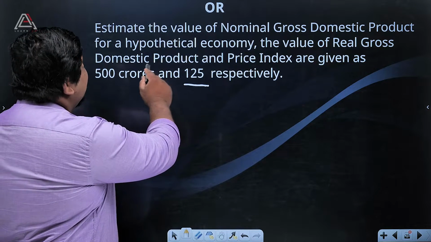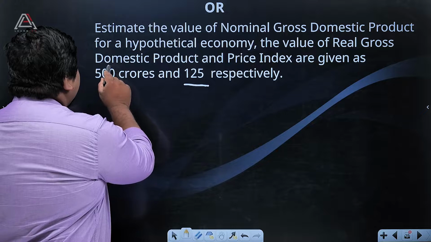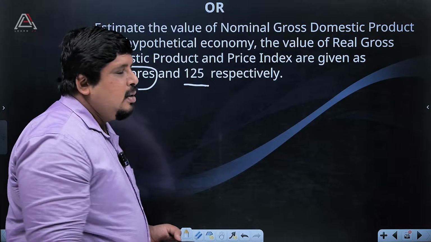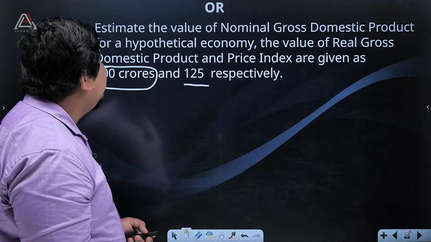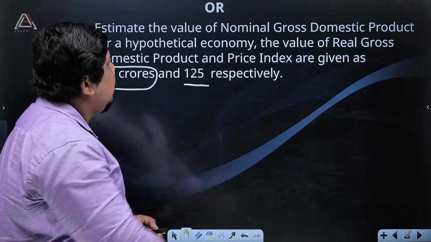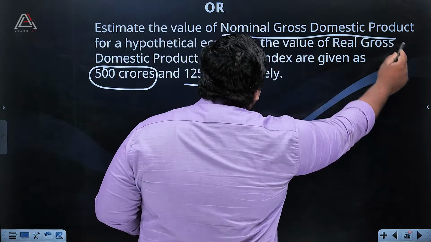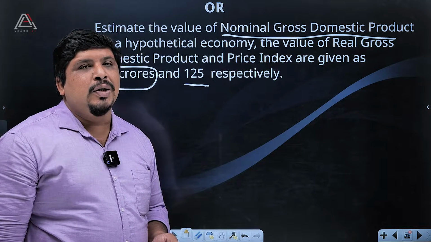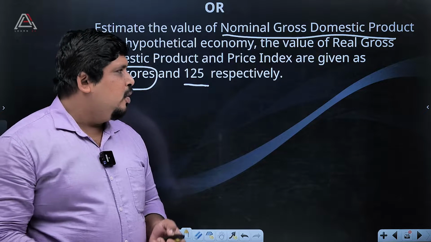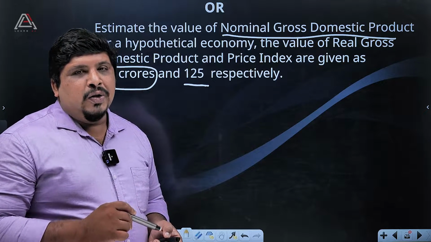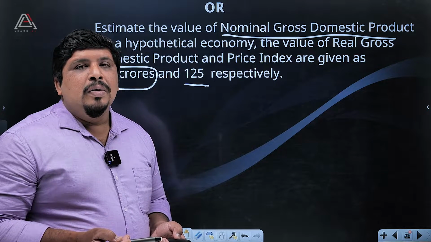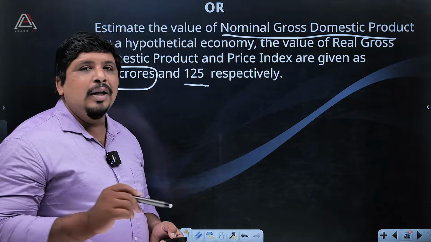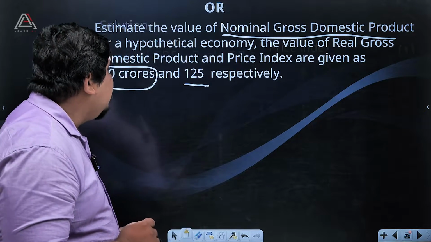Real gross domestic product is 500 crores. These are the details given in our question. So estimate the value of nominal gross domestic product. There is a formula for finding nominal gross domestic product. First of all, we have to put all the details given in the question, then write the formula, then write all the points, then find the answer.